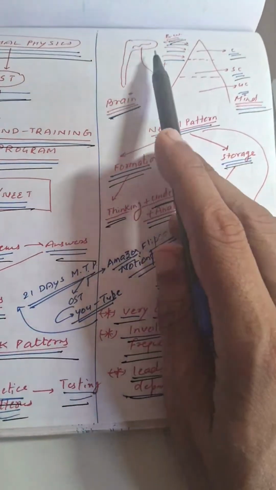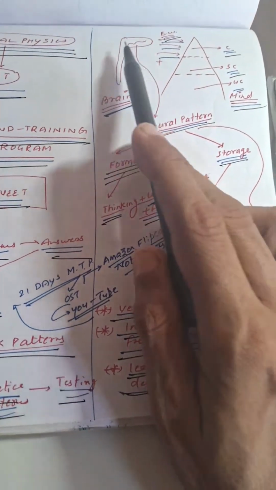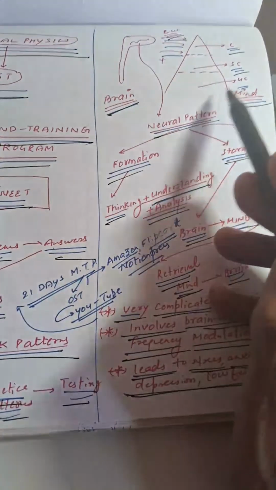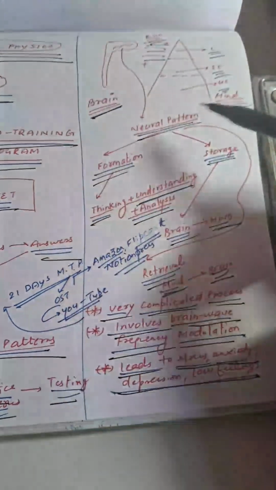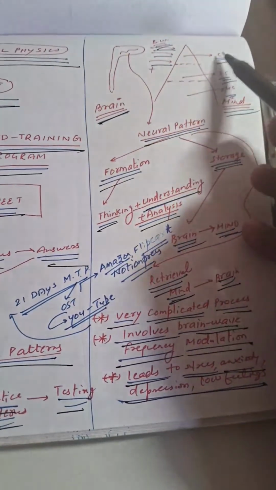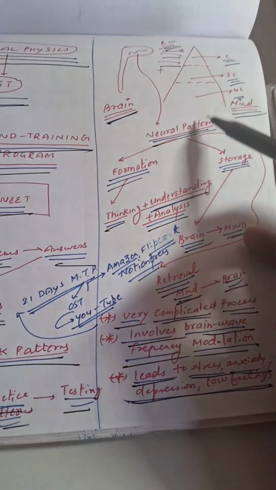So OST is about, if we analyze a student, the central role is of the brain, the mind, and coordination of the brain and mind, which takes place via the brain waves. Now this mind has three levels: the conscious, the subconscious, and the unconscious.